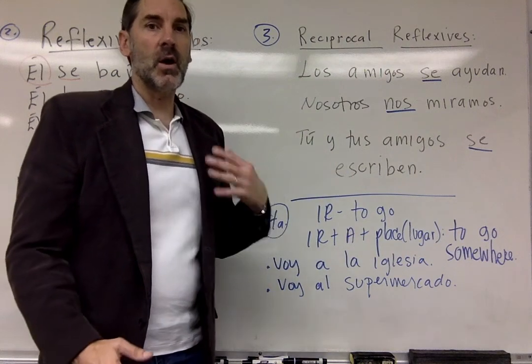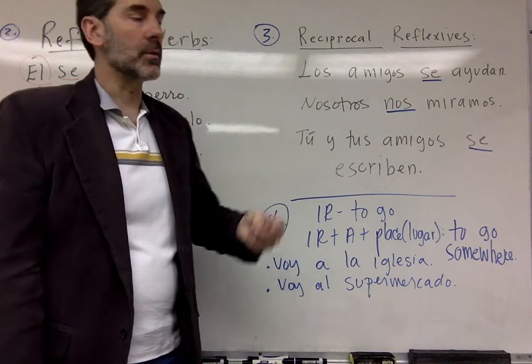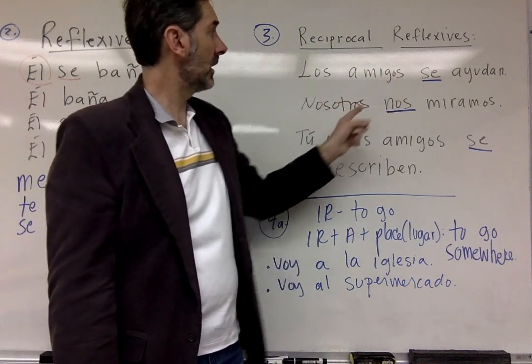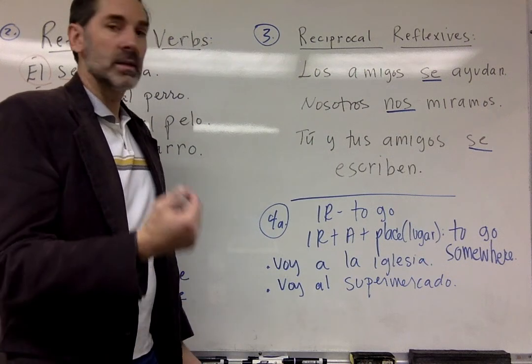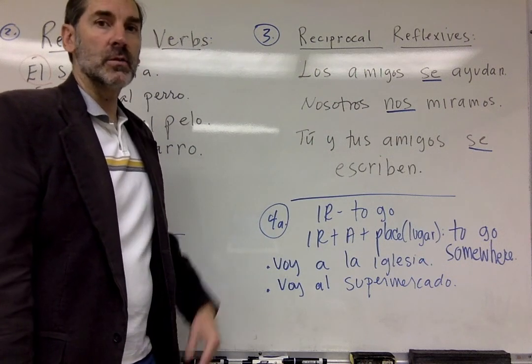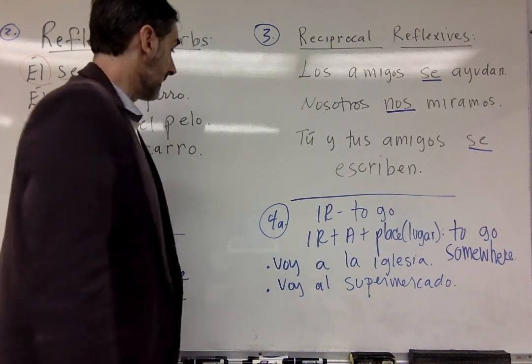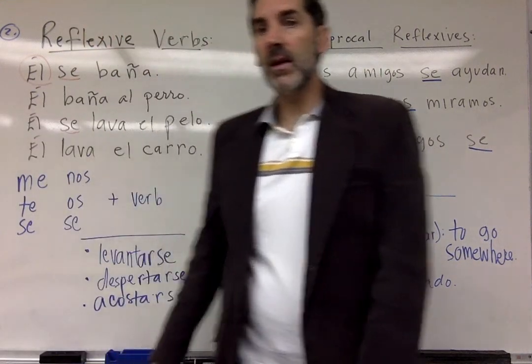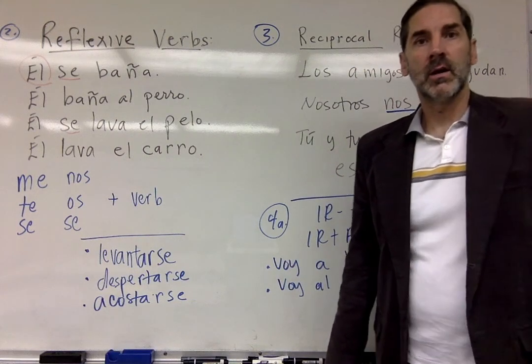Right? Talking about actions that come back to each other, that we perform upon each other. The friends help each other. We look at each other. And tú y tus amigos se escriben. Right? There's lots of examples we can add to this list. Okay? Muy bien. Ahora, vamos a ver el verbo ir, and that will take care of our review for today.